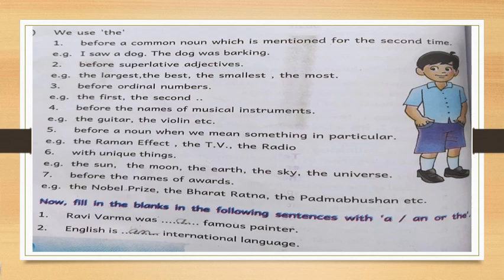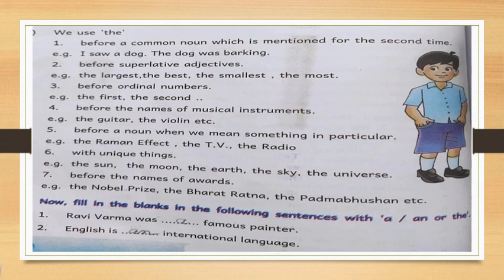You have to say the Enadu, the Hindu, the Deccan Chronicle. Then holy books also: the Bible, the Quran, and the Bhagavad Gita. In that way you have to use the article "the" before all these things.